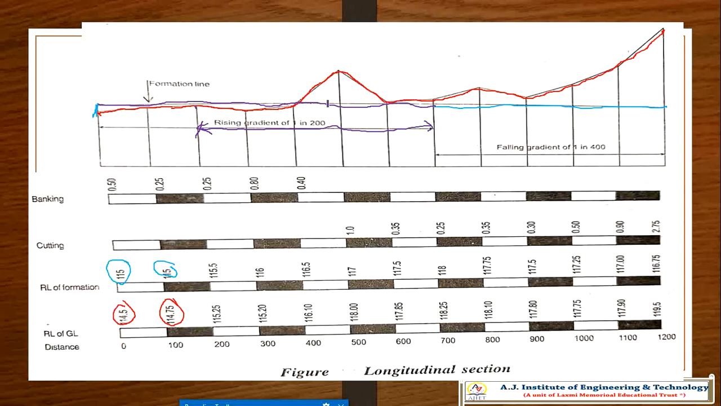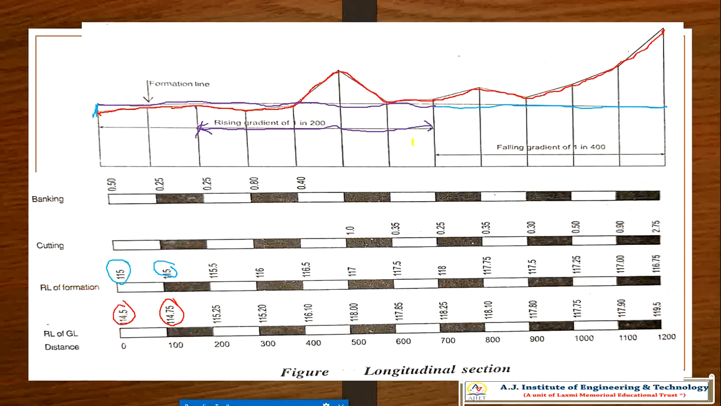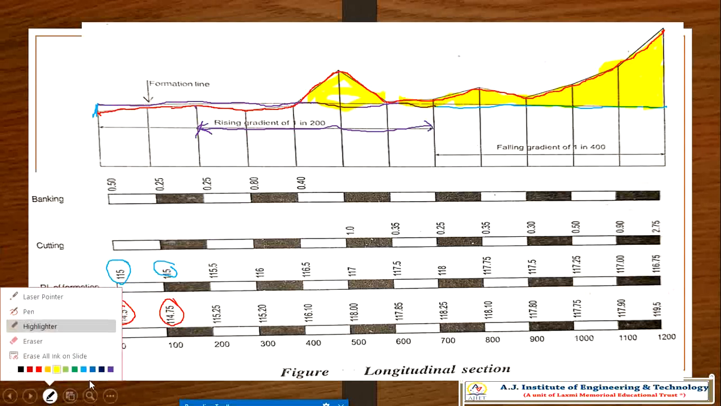So now if I draw, these all are coming under cutting. So till here you are getting cutting. And again here we are getting cutting. This portion will also be cutting. But here we are getting a small portion that is banking.